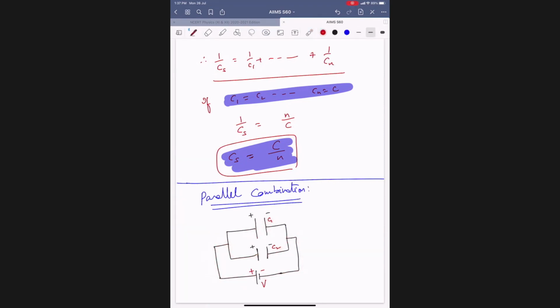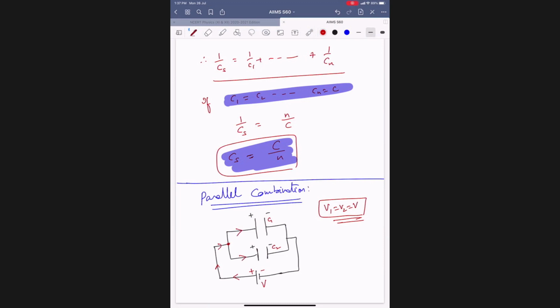That means in parallel combination, V1 equals V2 equals V. Potential difference remains constant. In series, charge is constant. Here, charge will come here. There is a junction here, so it will divide in some ratio. What is the ratio? We'll see.